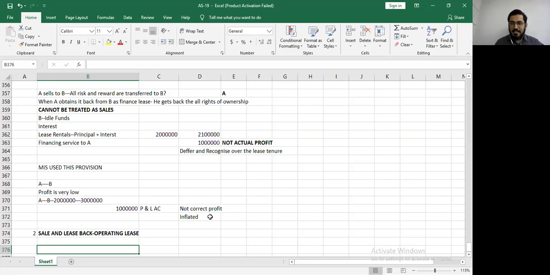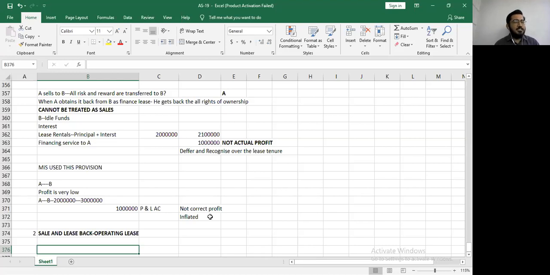When the seller sells the asset, he transfers all the risk and reward to the buyer. When he obtains the same asset back on lease as a finance lease, then as a lessee, he is getting the right to use plus the ownership from the lessor. So the seller will continue to have ownership, but this time in the form of lessee, which means the ownership still remains with the seller, though the sale transaction has been complete.